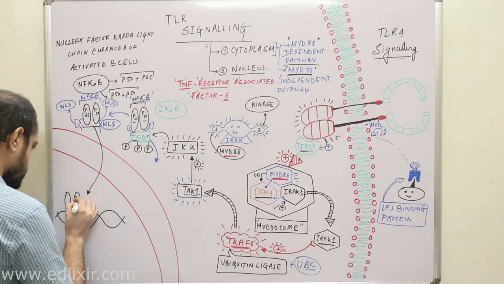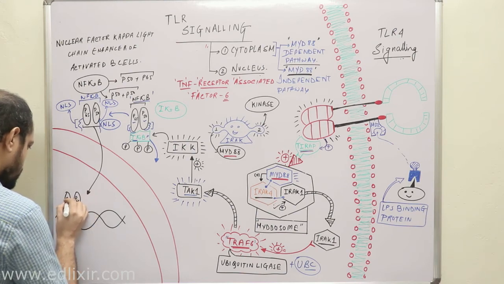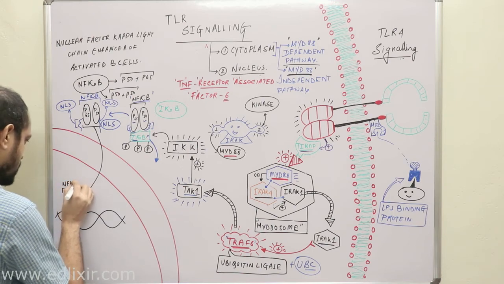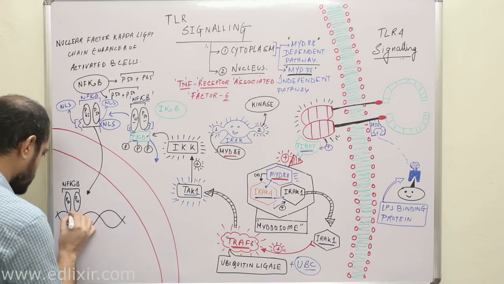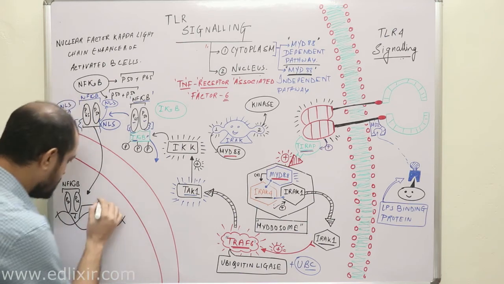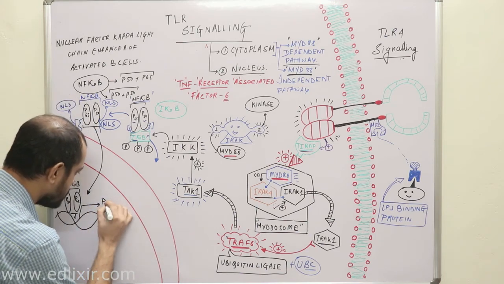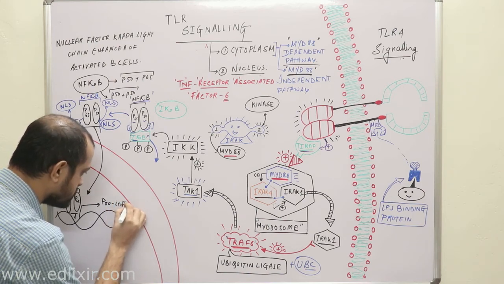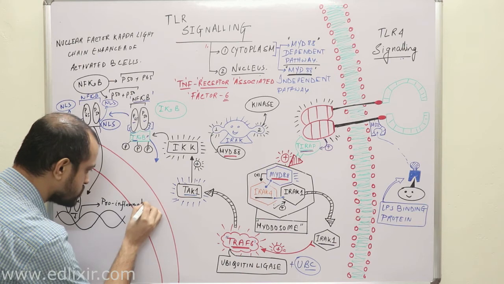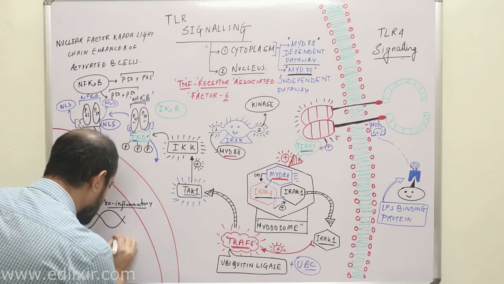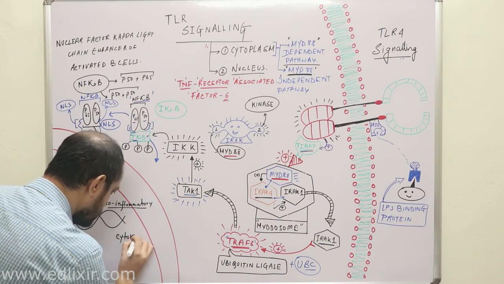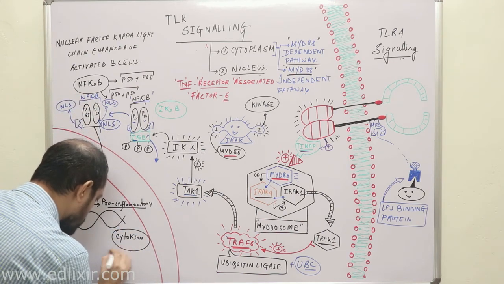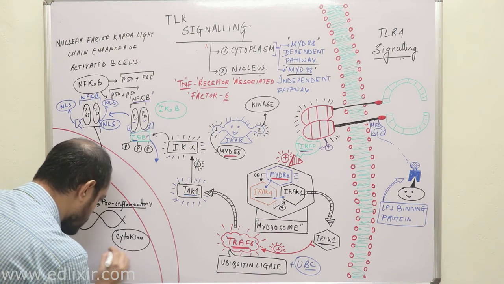So this is P65, this is P50. So they will activate, this is NF kappa B. Clear? They will activate these genes. Now listen, these are pro-inflammatory genes. That means these are the genes which will produce something called cytokines. Clear? Something called cytokines. And also they will produce something called TNF, that is tumor necrosis factor. Clear?